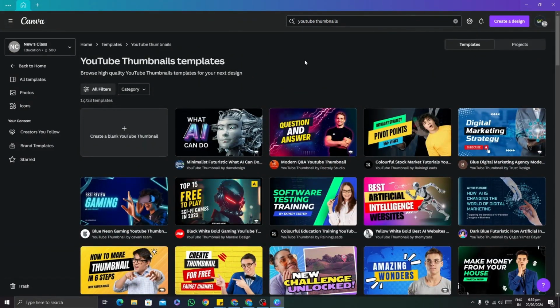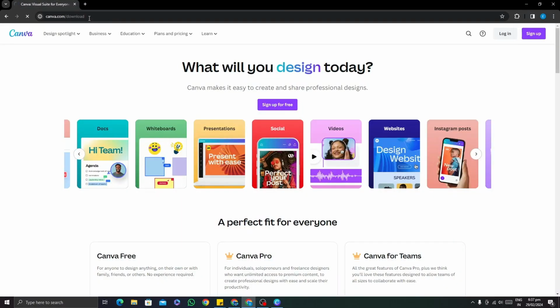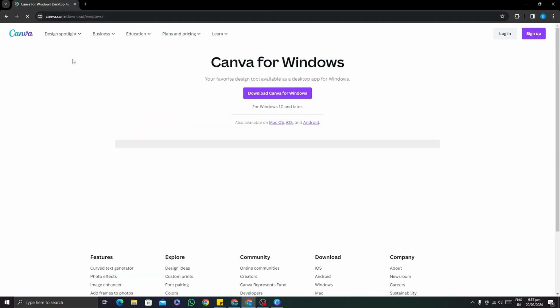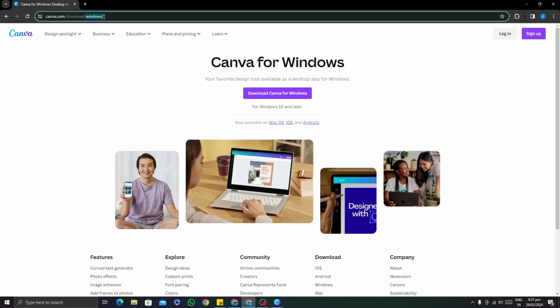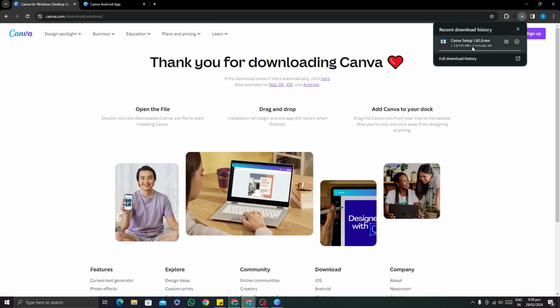First, open any web browser of your choice and go to the address bar. Type in canva.com/download and hit enter. This will take you to the official Canva download page. Next, you will see a big blue button that says Download Canva. Click on it, and the Canva setup file will start downloading to your computer. Depending on your internet speed, this may take a few minutes.